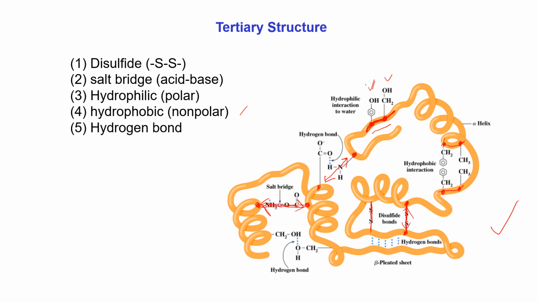They fold into a specific peculiar three-dimensional shape, and in this three-dimensional shape it exists in our system. In our secondary structure, we mentioned that some portions of amino acids exist as a spiral shape, which we call alpha helix. Some portions remain side by side, which is known as beta pleated sheet, and sometimes three alpha helices combine with each other to form a triple helix.